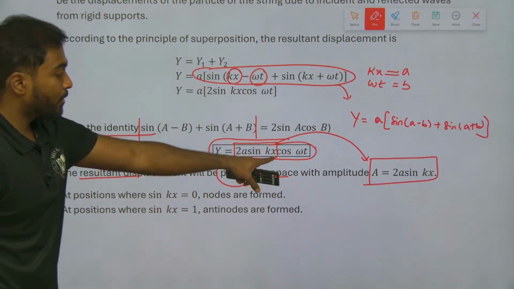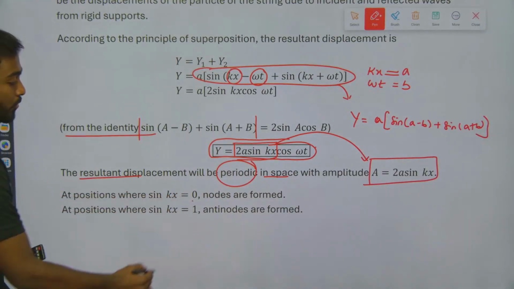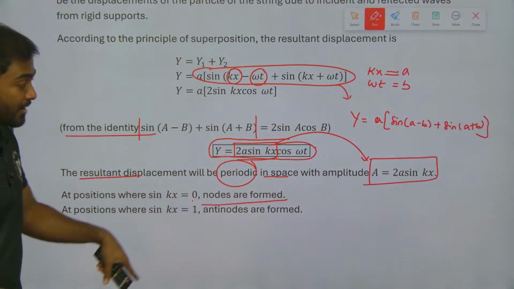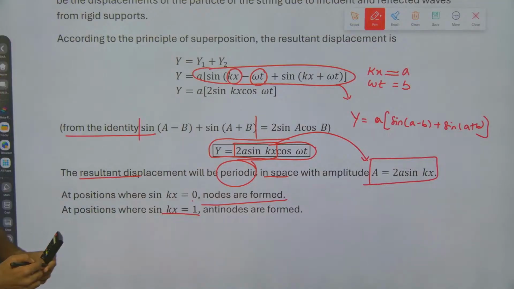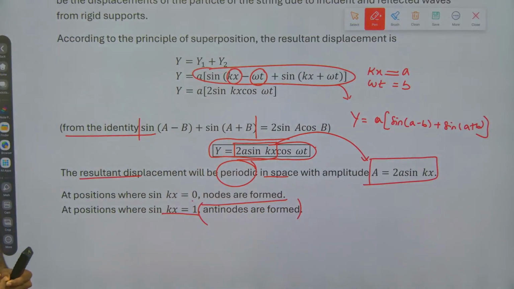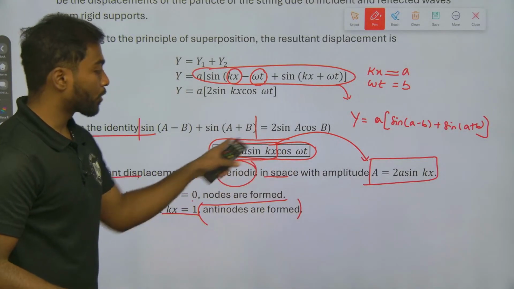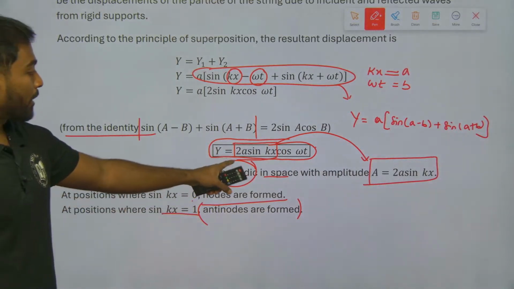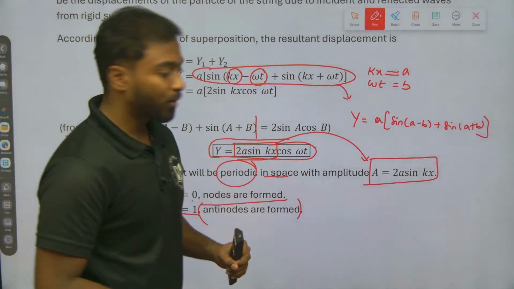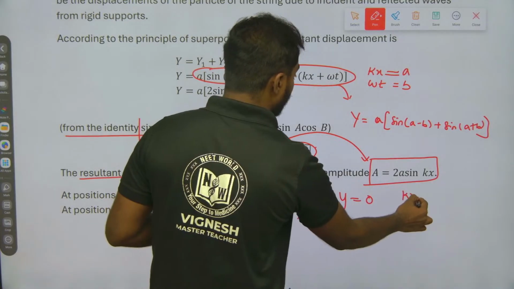Now at the position where kx is equal to 0, sin kx will be equal to 0, so nodes are formed. At the position where sin kx is equal to 1, antinodes are formed. If it's sin 0, the total term becomes 0. Now what about 1 if I substitute? Yes, we get 2a cos omega t. So y will be equal to 0 when we substitute kx = 0.